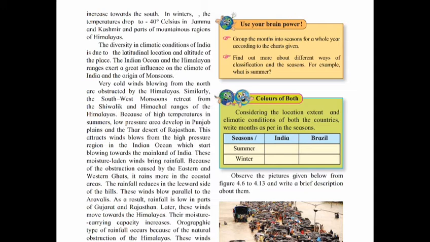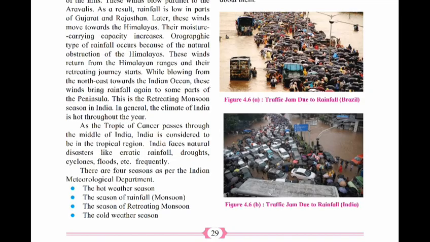Their moisture carrying capacity increases. Orographic type of rainfall occurs because of the natural obstruction of the Himalayas. These winds return from the Himalayan ranges and their retreating journey starts. While blowing from the northeast towards the Indian Ocean, these winds bring rainfall again to some parts of the peninsula. This is the retreating monsoon.